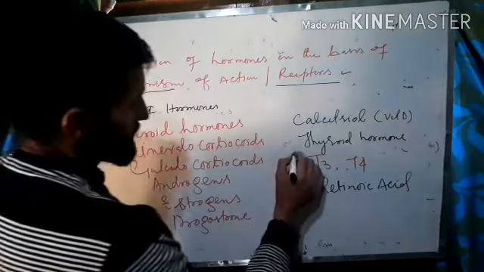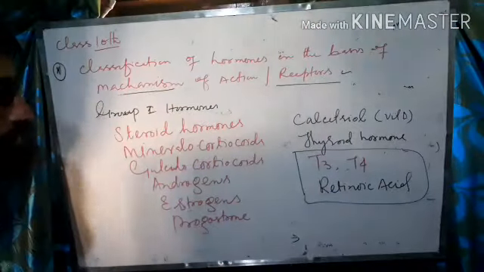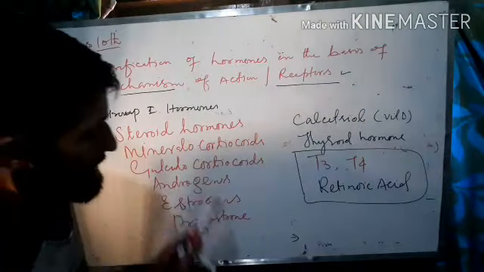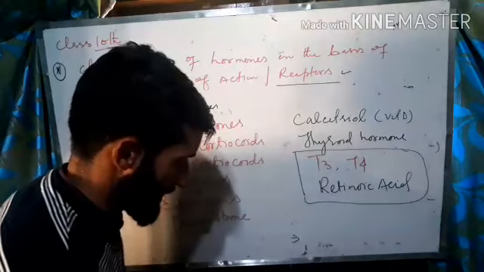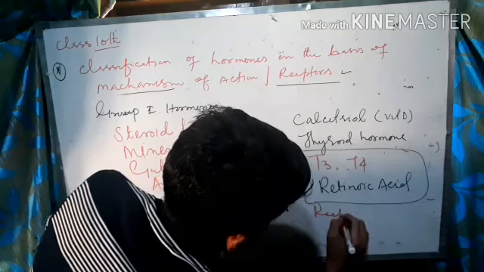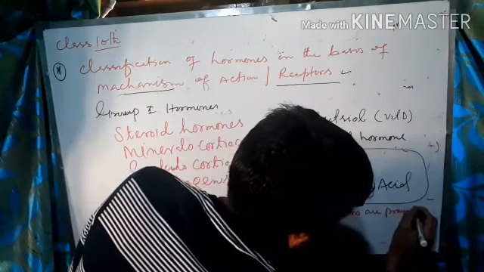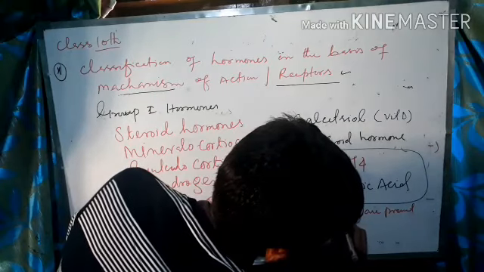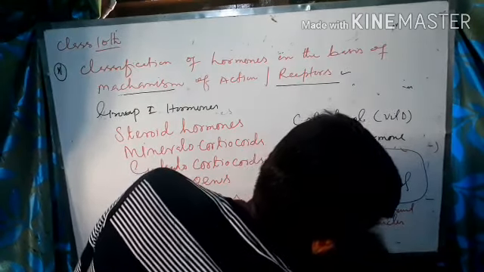Out of these, for T3 and T4, the receptors are present inside the nucleus. Here we can write that the receptors are present inside the nucleus.